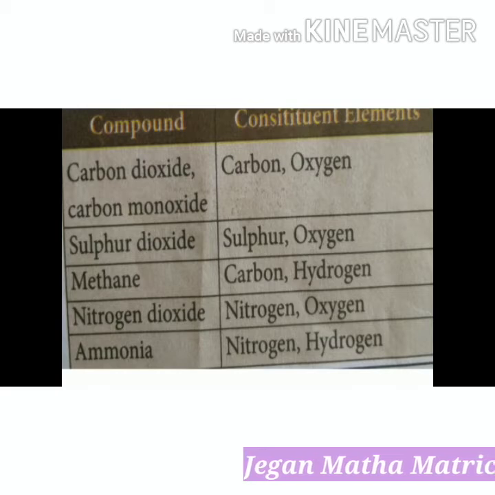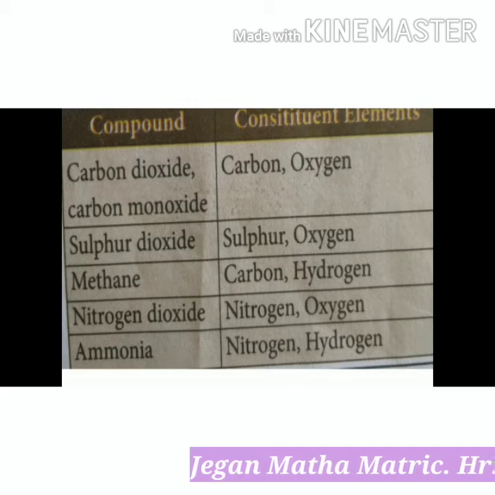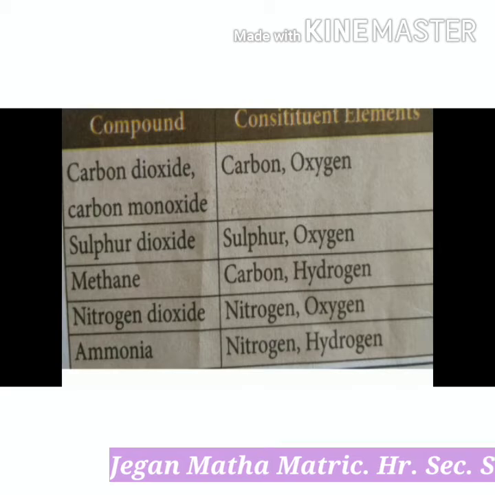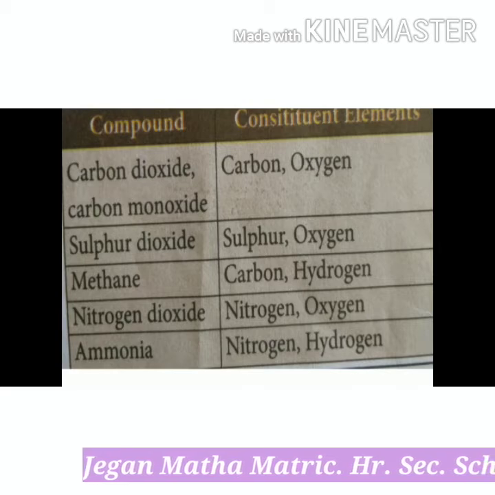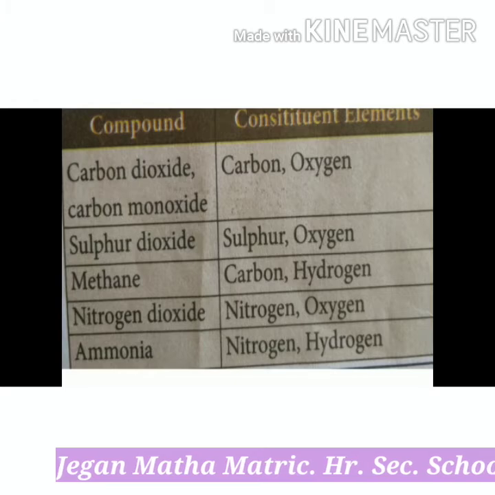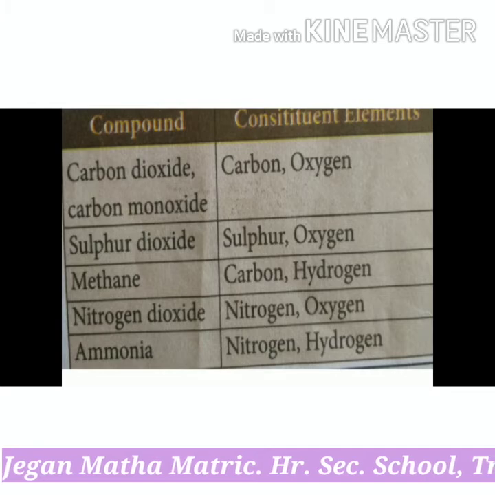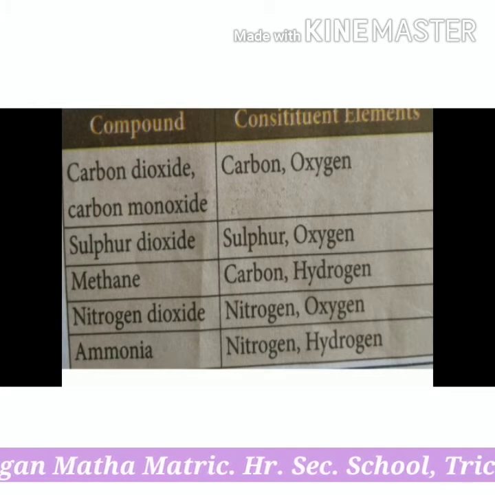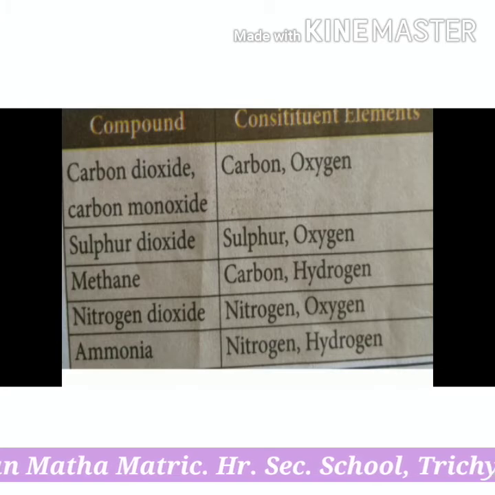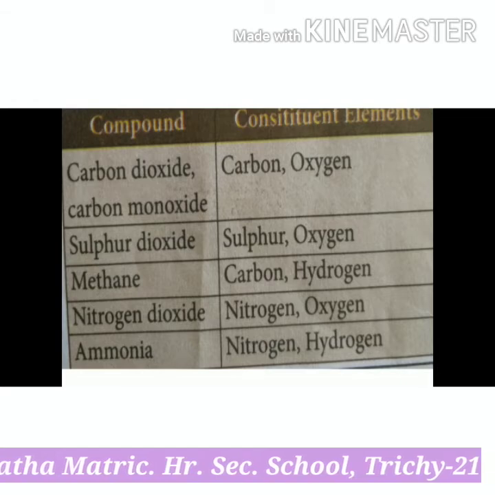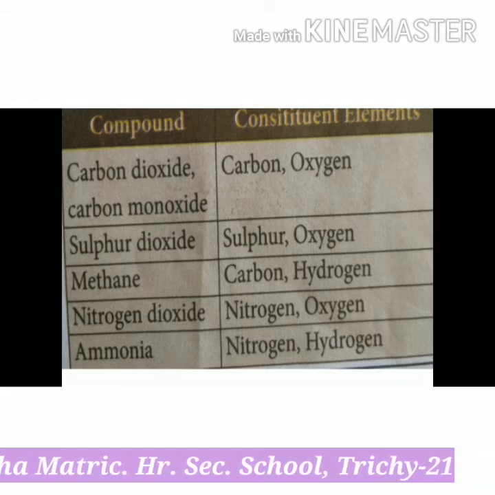Fourth one, nitrogen dioxide. Its chemical formula is NO2. It contains nitrogen and oxygen elements. It is used to produce rocket fuels, explosives, etc. Last one, ammonia. Its chemical formula is NH3. It contains nitrogen and hydrogen elements. It is used to manufacture plastics, textiles, pesticides, dyes, etc.